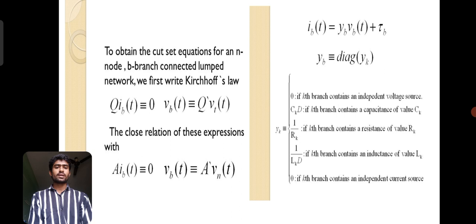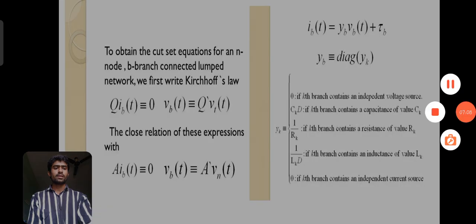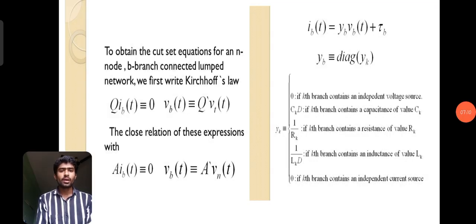To obtain the cut set equation of a network with n nodes and b branches connected as a lumped network, we first write the Kirchhoff laws: Q ib(t) equals 0, and v(t) equals Q^T vt(t).